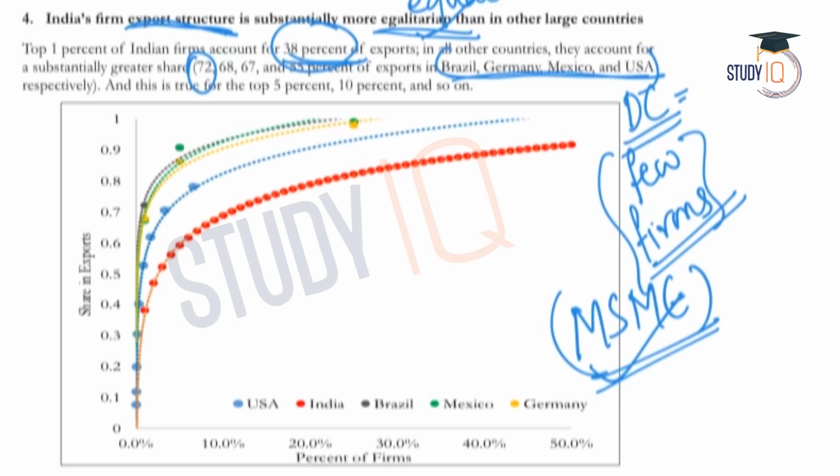So MSMEs handle the majority of exports in our country, which means that we are providing a platform for everyone. Not only the top 1% of the firms are handling the majority of the trade or exports in our country. And this data is discussed in the graph given below.